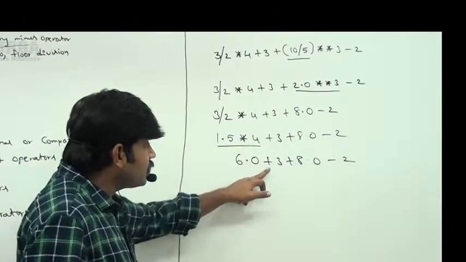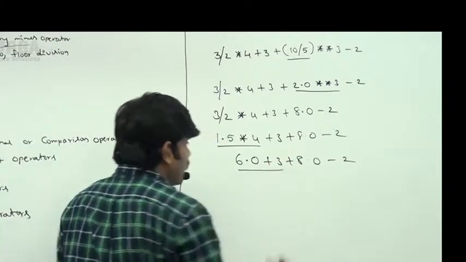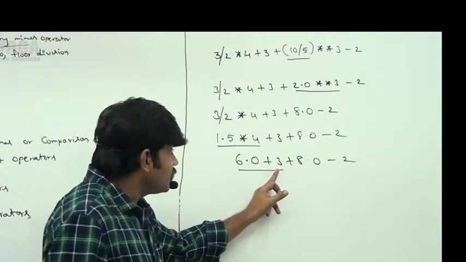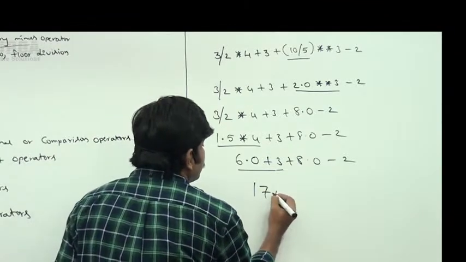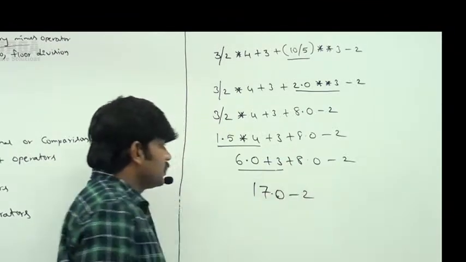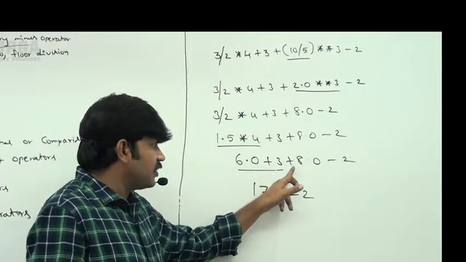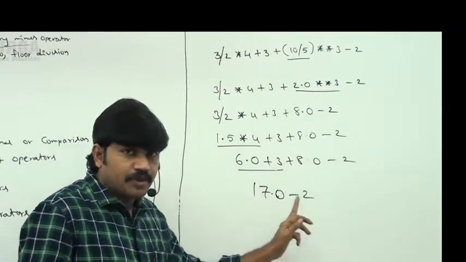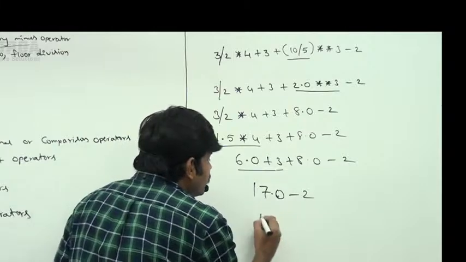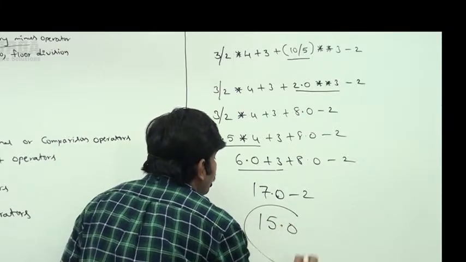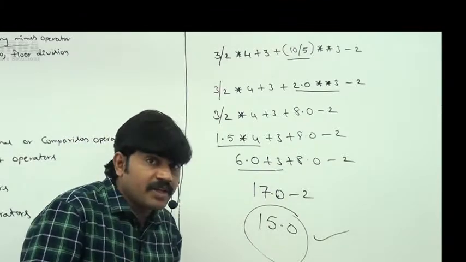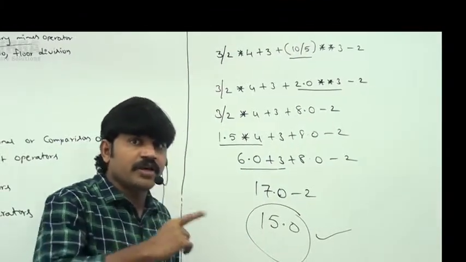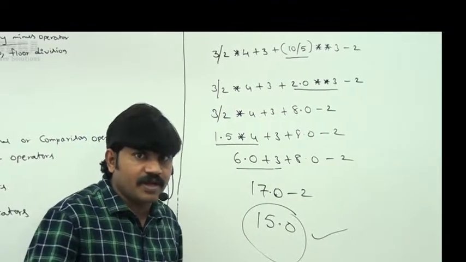6.0 plus 3 is 9.0. 9.0 plus 8.0 is 17.0, because first this plus and then the next plus happen. Then 17.0 minus 2 means 15.0. So the value we are going to get is 15.0. Everything is clear for all of you, right?